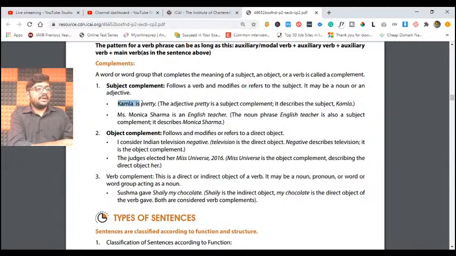For example, Kamala is pretty. So who is pretty? Kamala. Kamala is my main subject, and we are telling what kind of person she is. She is pretty. Miss Monica Sharma is an English teacher. She is a teacher, but what kind of teacher? An English teacher. So here the complement is that she is an English teacher, and we are referring it to Monica Sharma, our subject.